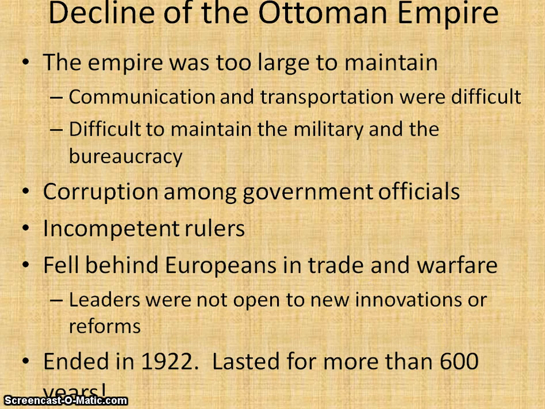And then there were several other factors, but these are some big ones. The empire ended in 1922, when Turkey was declared a republic. So that was November 1st, 1922. This empire lasted for more than 600 years.